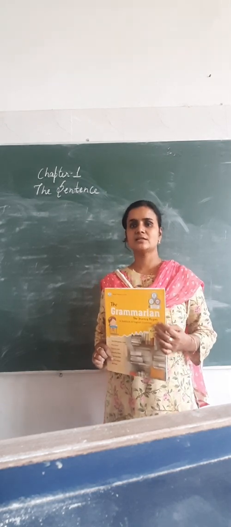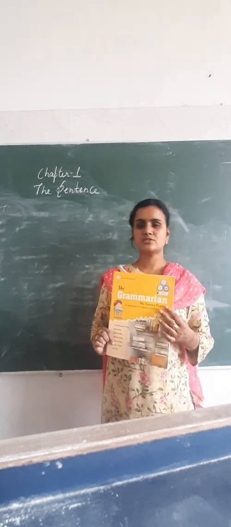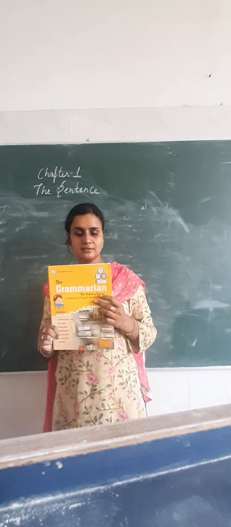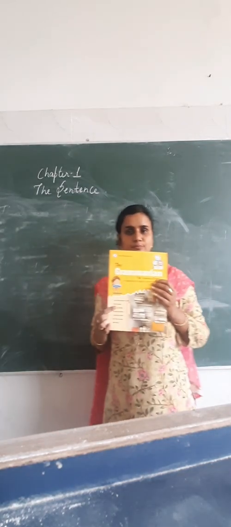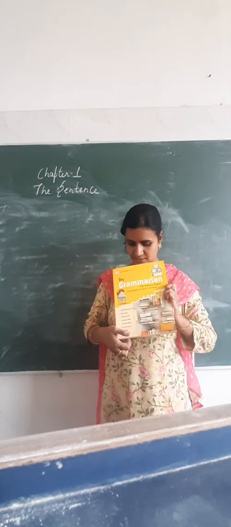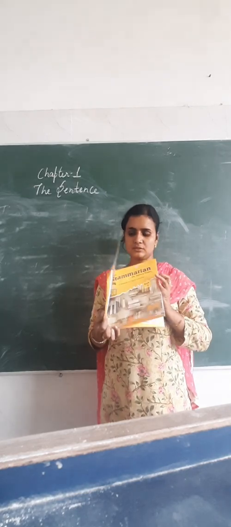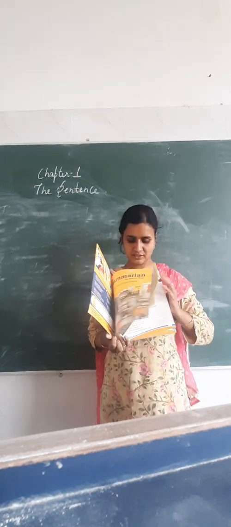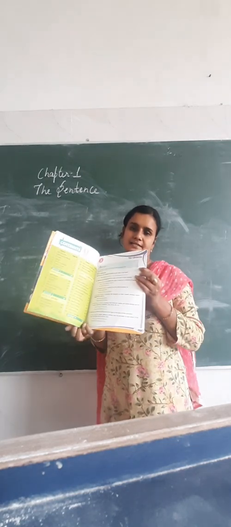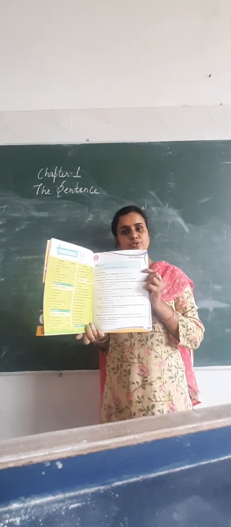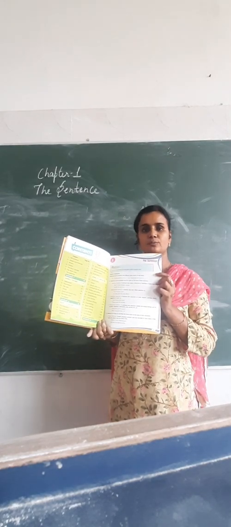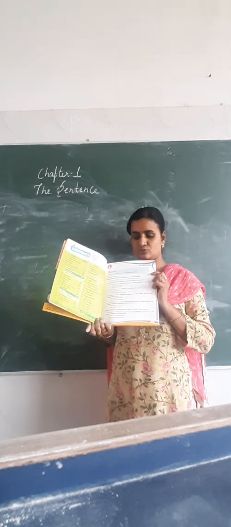So students, today we are going to start the first chapter of English grammar, and this is your grammar book. The name of this book is The Grammarian Book 7. In this book the first chapter is the sentence. This chapter we are going to do today. Alright, so all of you open this chapter in your books and let's start doing the explanation.